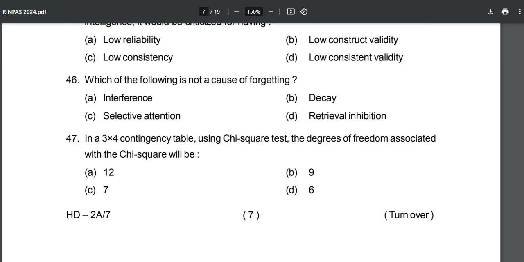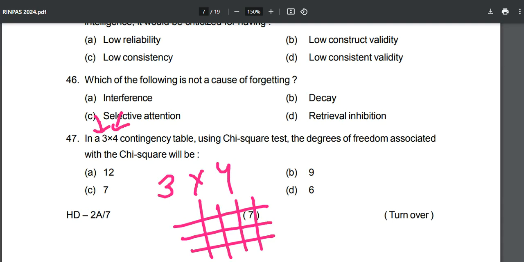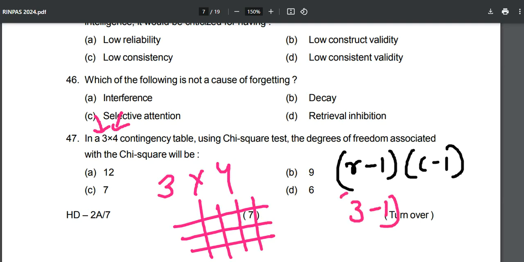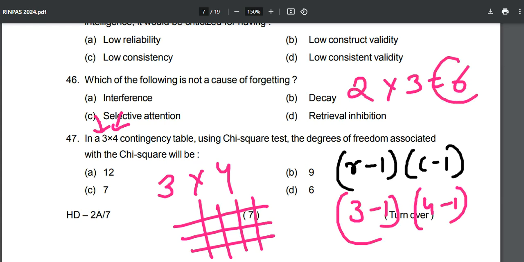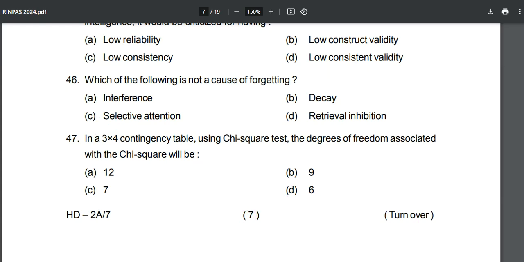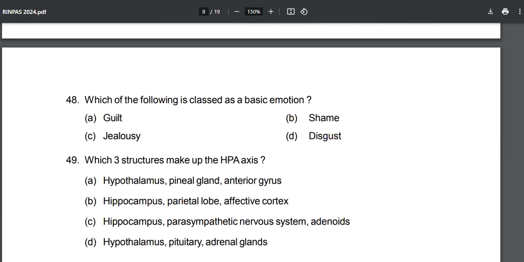Next is 47. In a 3 by 4 contingency table using the chi-square test, the degree of freedom associated with the chi-square will be? Whenever you are going to solve these types of questions, just take this one. We have the formula for degrees of freedom: r minus 1, c minus 1. These are the rows and these are the columns. So 3 by 4 means 3 rows and 4 columns. The formula is r minus 1 multiplied by c minus 1. So it is 3 minus 1 into 4 minus 1, which is 2 into 3. 6 is the answer, and that is how you will get the answer whenever you are asked about the chi-square.